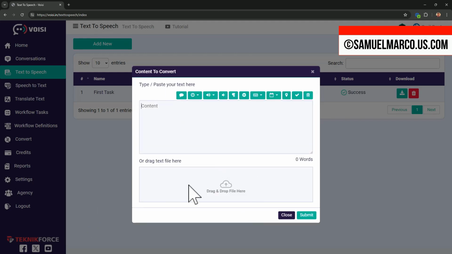Then enter your content or upload a file. You can adjust time breaks, emphasize sentences, add emotions, and more.